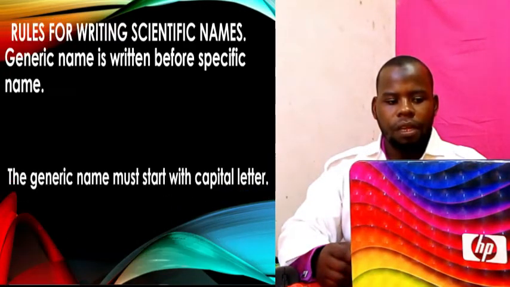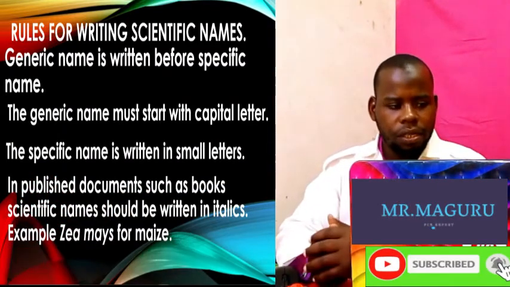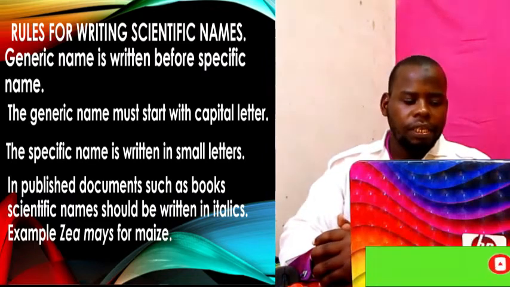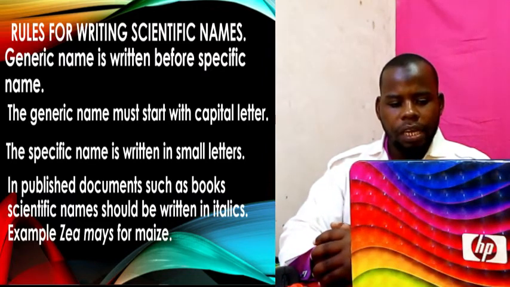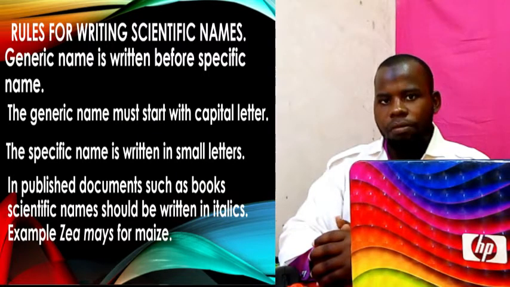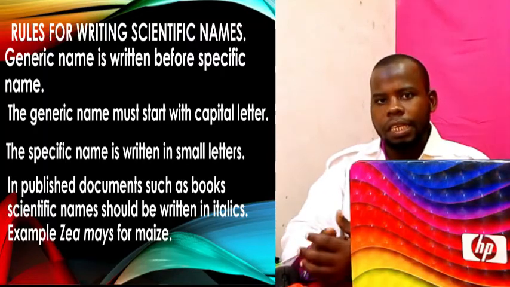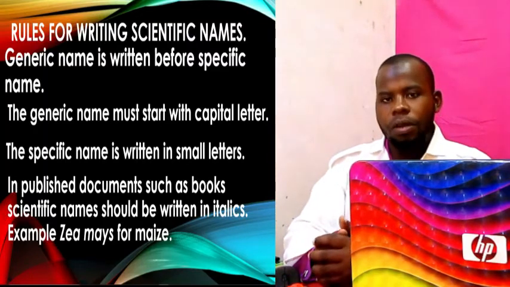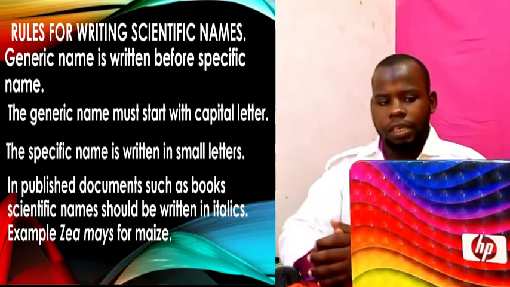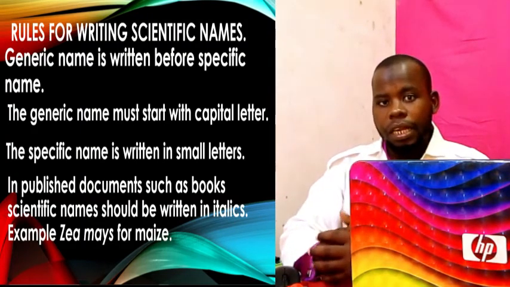That is the specific name. But another rule: in published documents such as books, scientific names should be written in italics. When you type on a computer or software, they should also be written in italics.